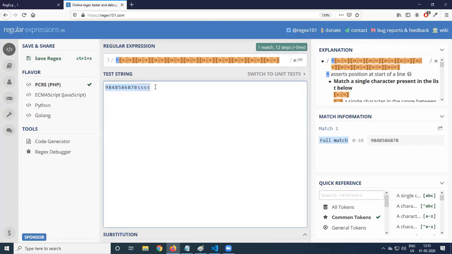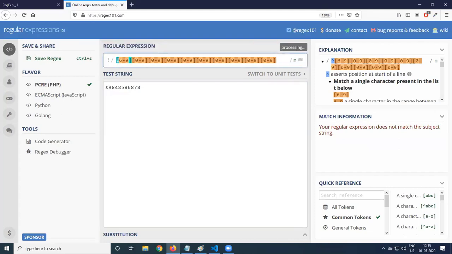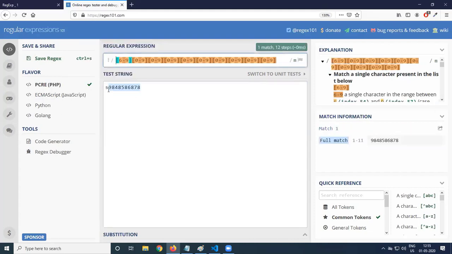Anywhere in the string starts with. After this you can have anything, but before you cannot, because the caret is given, so no match. But if I remove this caret symbol, you can provide anything anywhere, before or after, not a problem. One match is there, so it will check anywhere. But I want to make it a rule that it should start with this, using the caret symbol.